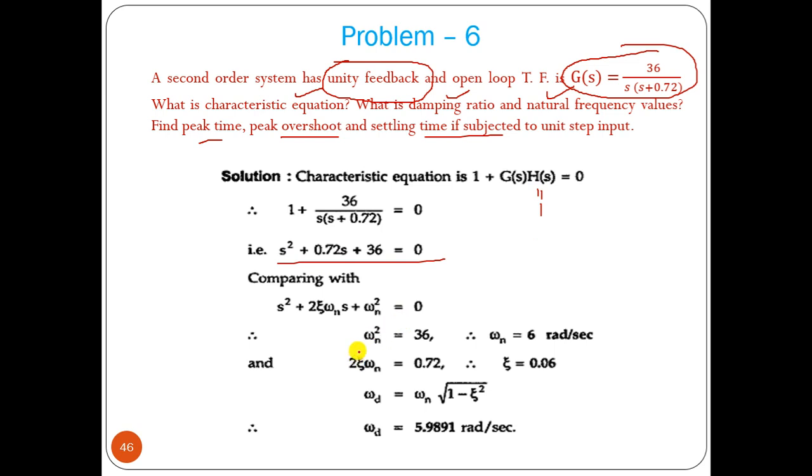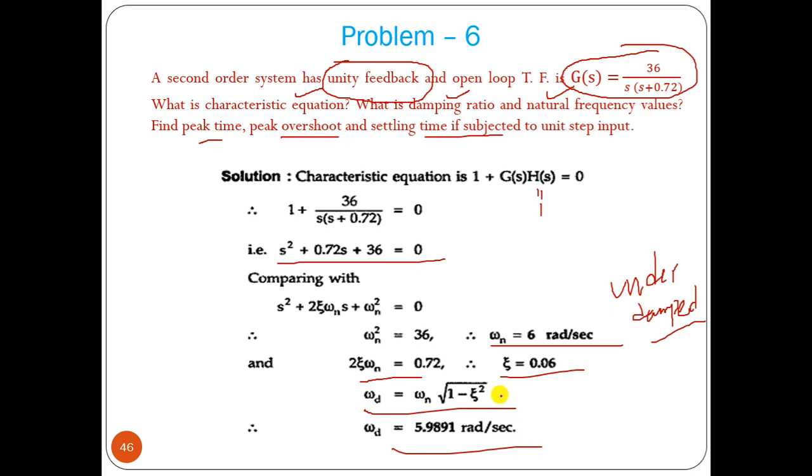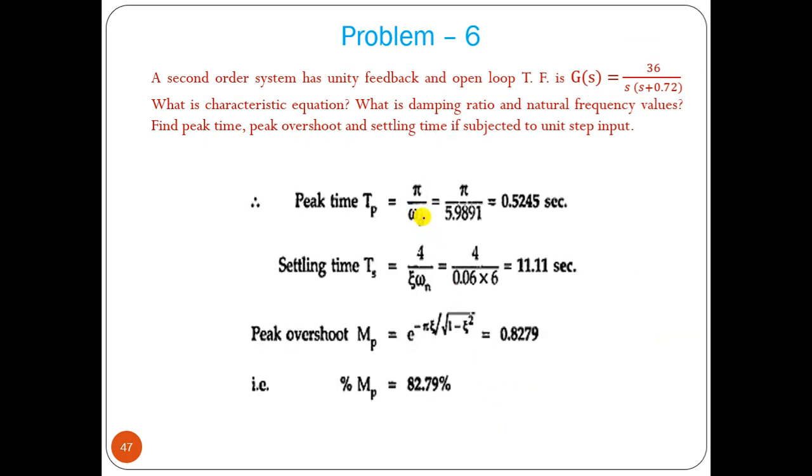Now omega n square equals 36, so omega n equals 6. Here 2 zeta omega n equals 0.72, so zeta equals 0.06. So it is again an underdamped response, as zeta is between 0 and 1. So we can find omega d. If you know omega d, peak time is pi by omega d.